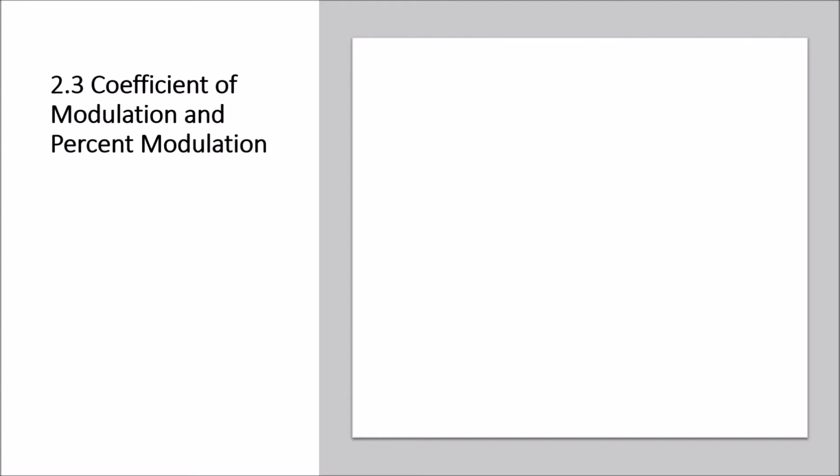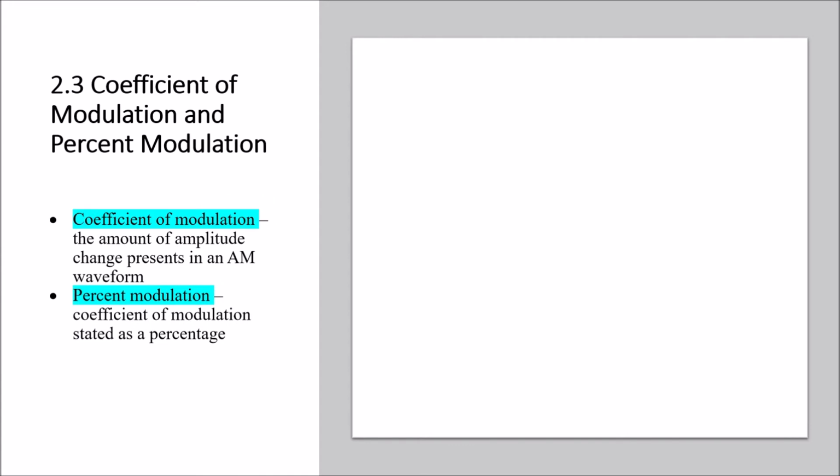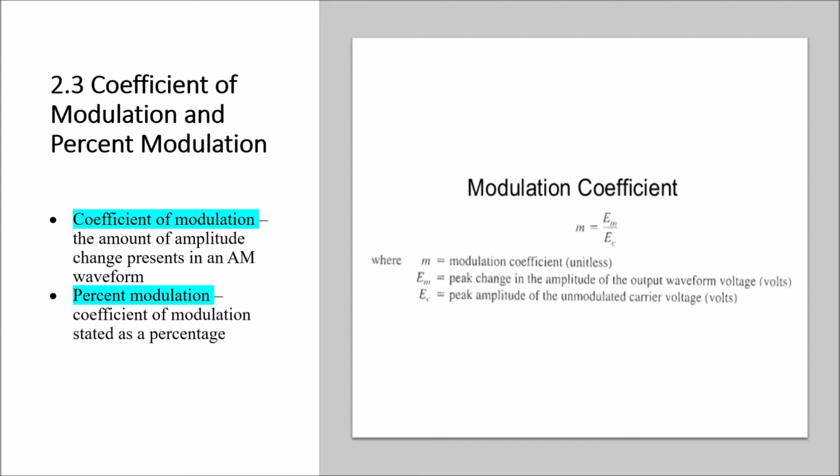Next is coefficient of modulation and percent modulation. What is coefficient of modulation? Coefficient of modulation is the amount of amplitude change present in an AM waveform, and percent modulation is the coefficient of modulation stated as a percentage. So here is the formula for the modulation coefficient: M equals EM over EC.